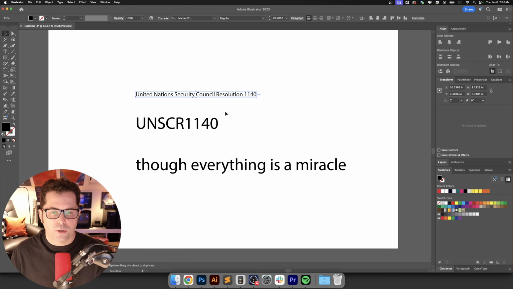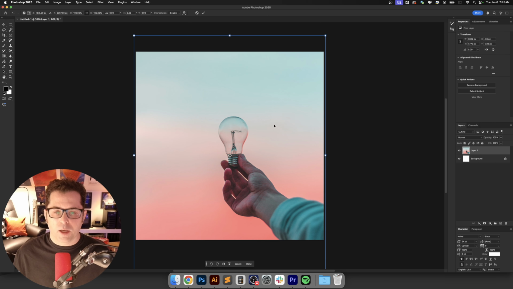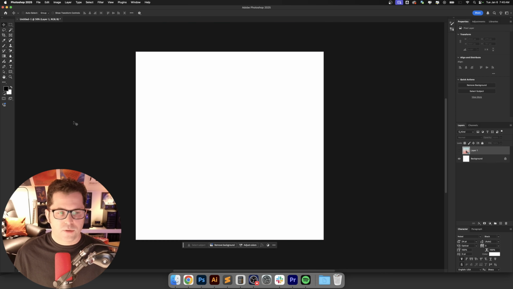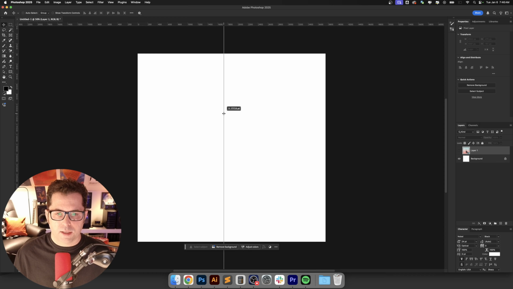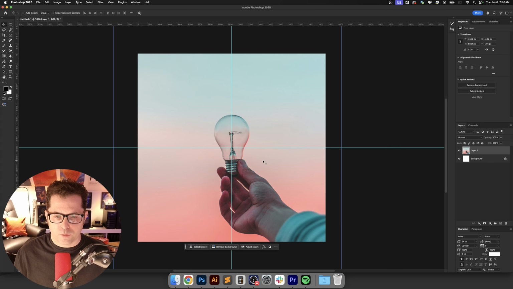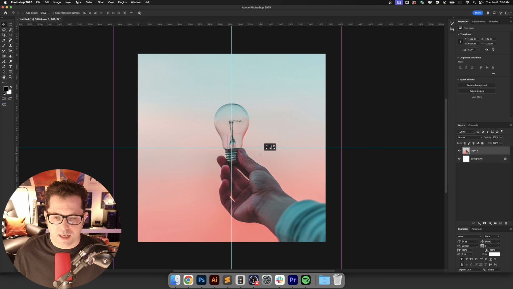All right, so we might do something where we combine the 2 of those, the abbreviation and the long form, so we can see that. And I actually do like that quote being paired with this particular image. But first I want to center this on the page. So I'm going to change my centering point right there to this, and turn that off just temporarily. Let's bring our guides in, and that's going to snap directly to the center. Now we'll turn this back on and just eyeball it. I'm not worried about getting it exactly precise, but that looks to be about center. We might just bring it up a little bit.